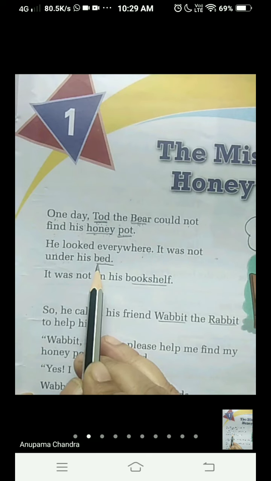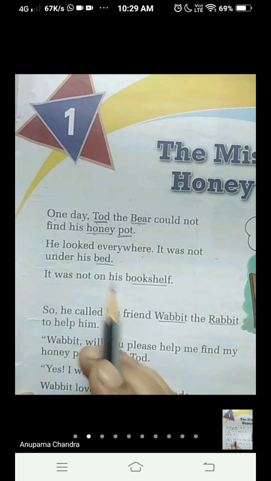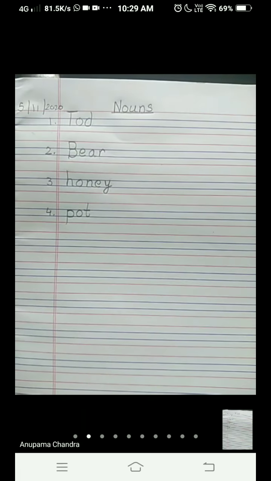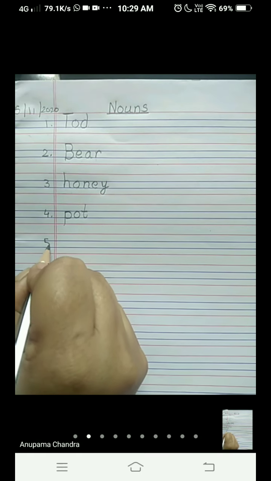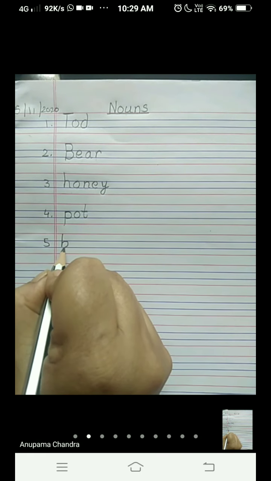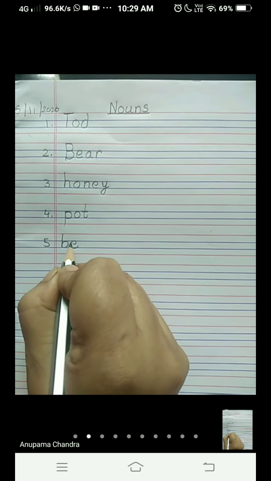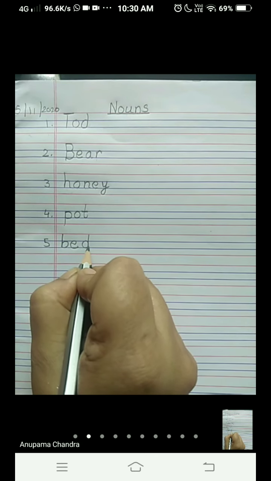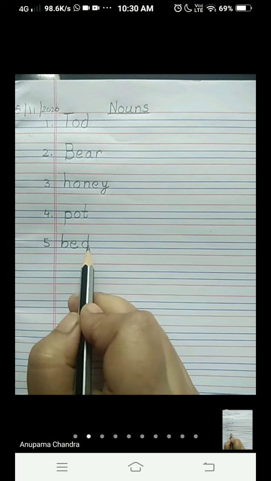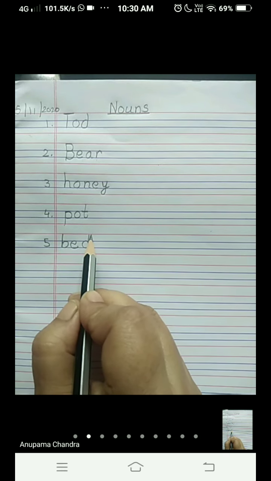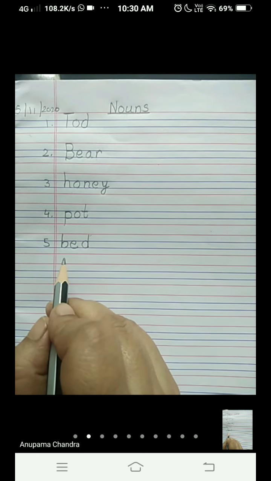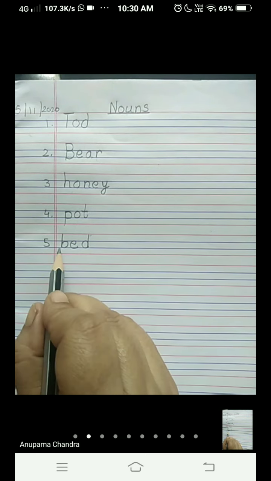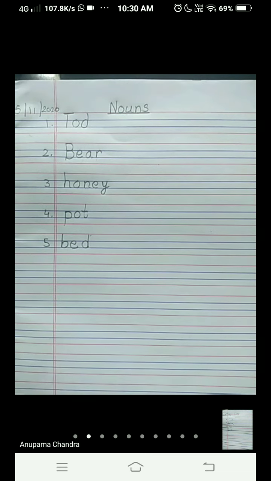B-E-D, bed. Bed is a thing where we sleep at night. So our next noun is bed. This is our fifth one. Right, children? B-E-D, bed. Now, B and D will start from the upper red line. Okay? Write with me, children. B-E-D, bed.